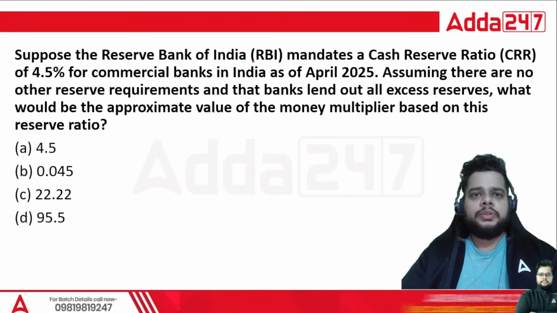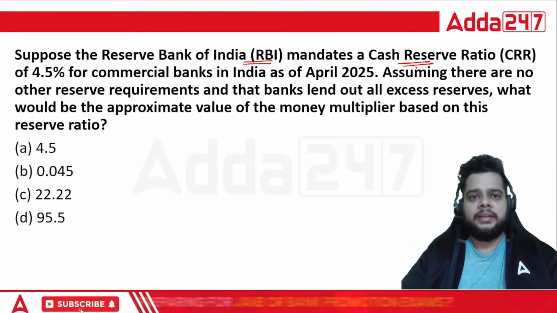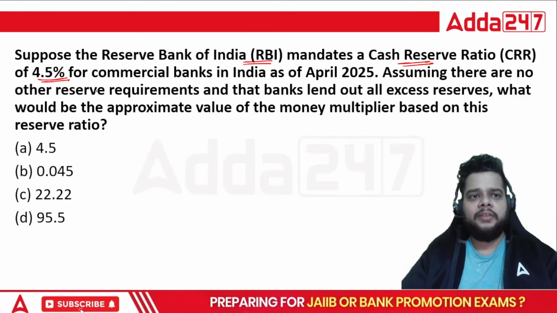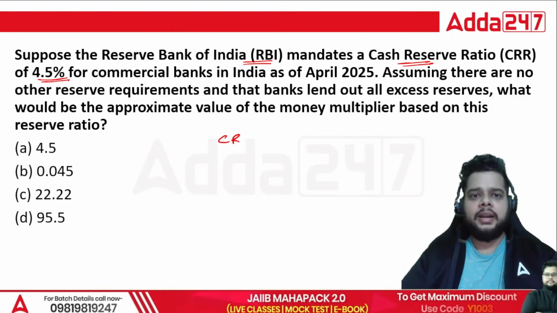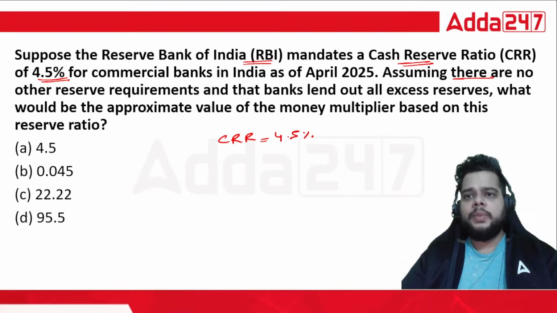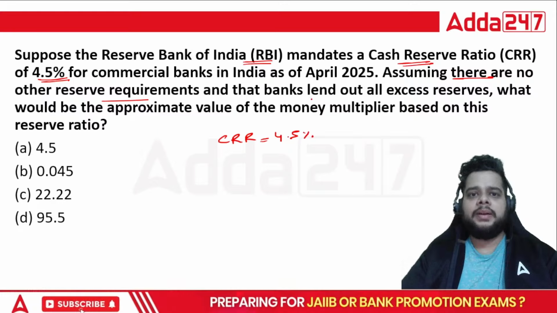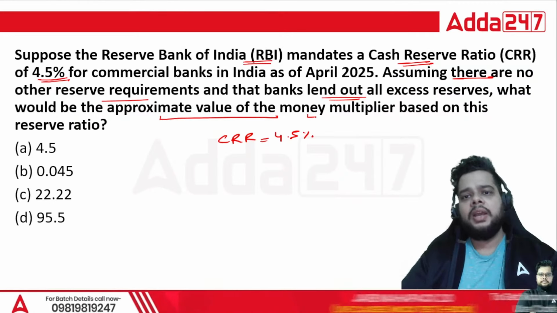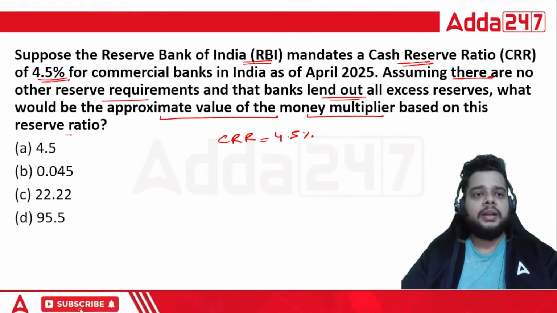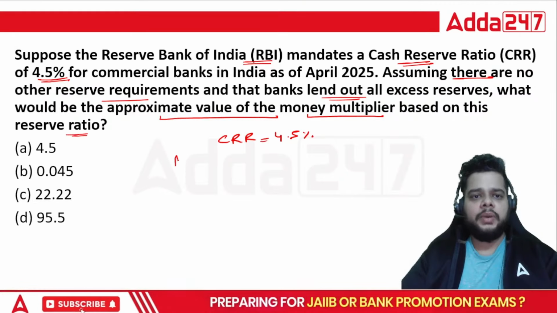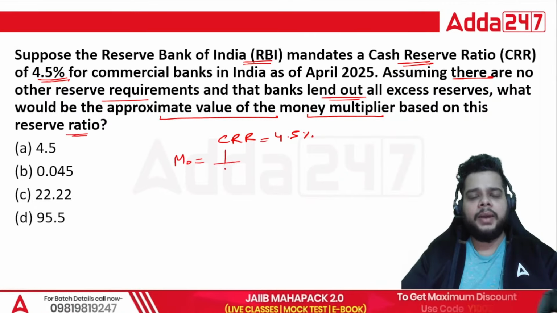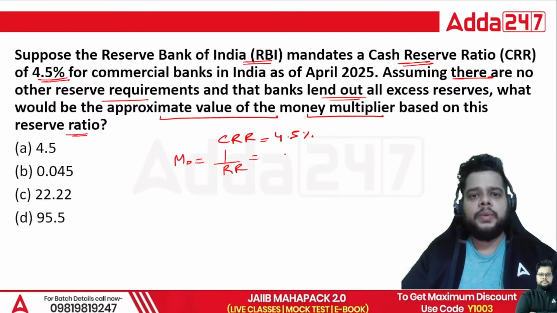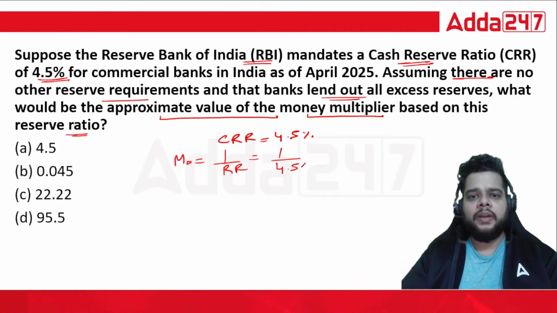Then we have, suppose the RBI mandates a cash reserve ratio CRR of 4.5%. Assuming there are no other reserve requirements and that banks lend out all the excess reserves, what would be the approximate value of the money multiplier based on the reserve ratio? So we know the formula, the money multiplier is equal to 1 divided by the reserve ratio, which will be 1 divided by 4.5%.